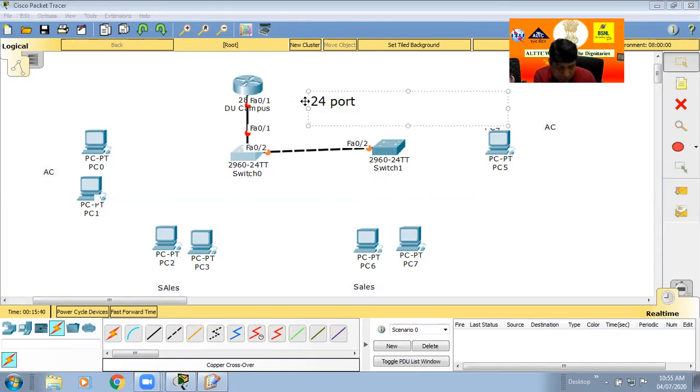Out of them, port number 1 and port number 2 are used for the trunk line. Trunk line means it is not directly a computer; it carries the whole campus load to the router. Okay, trunk line. And now we have discussed this switch.